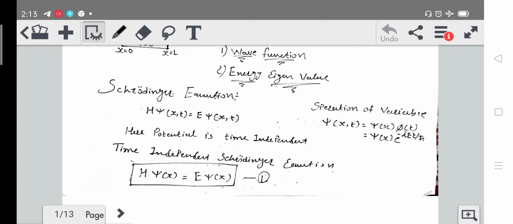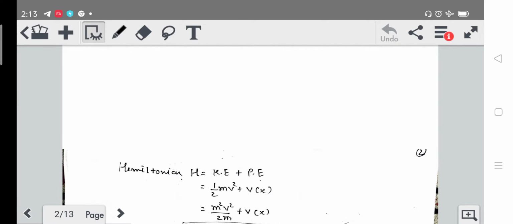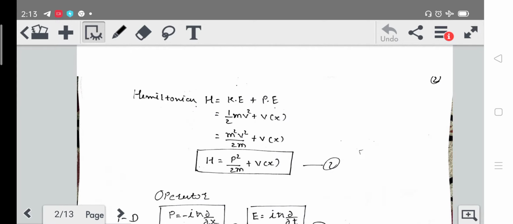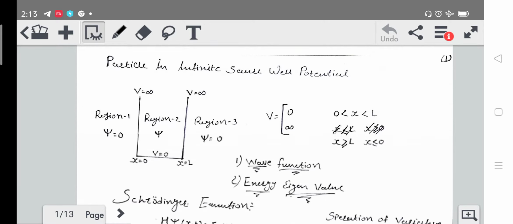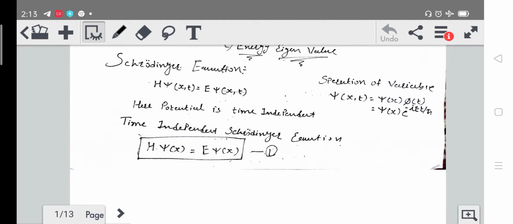Okay, now let's talk further. Here I forgot to mention that H is the Hamiltonian, and the Hamiltonian is equal to total energy.